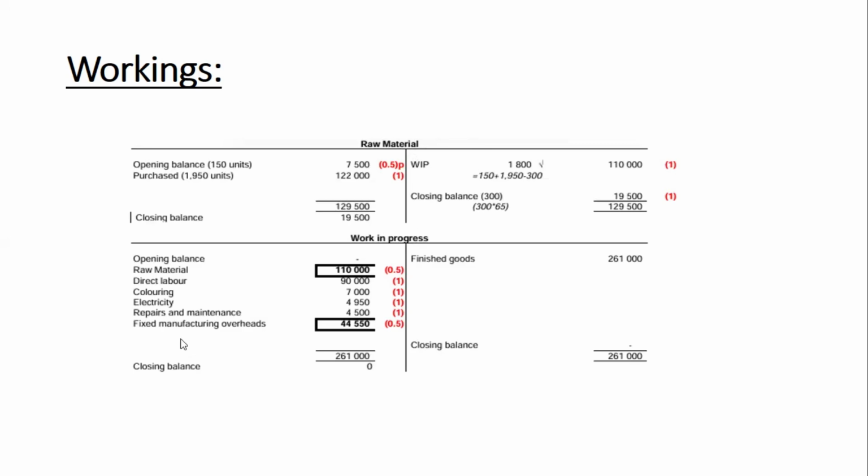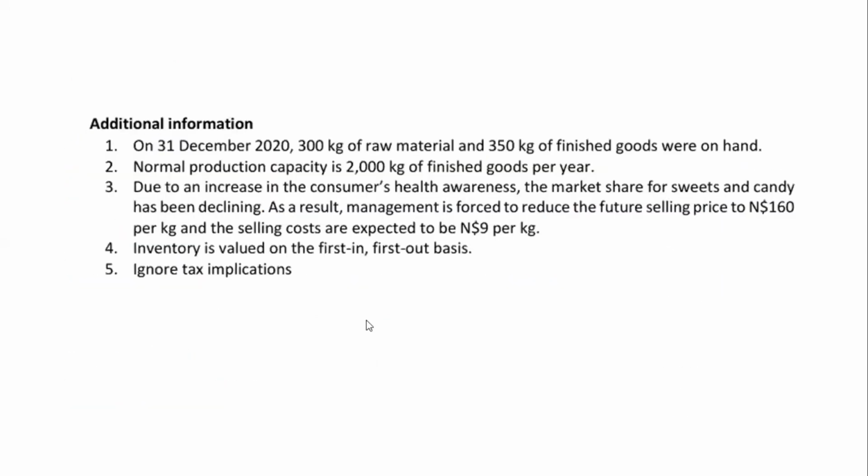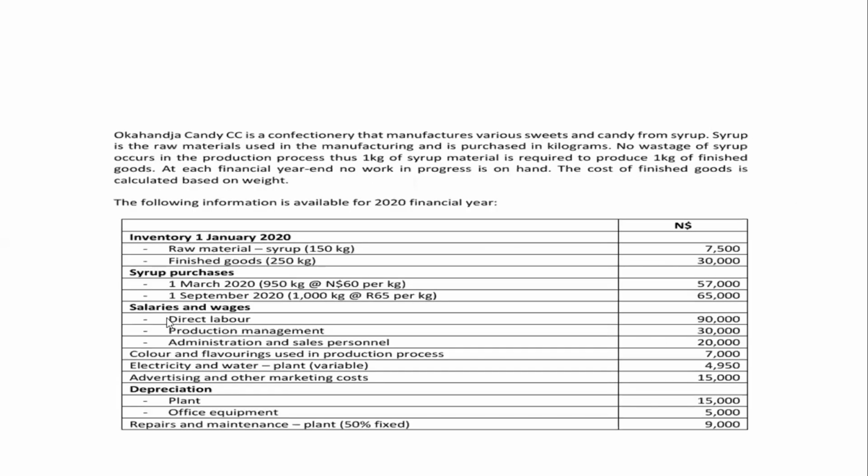Okay, so we have direct labor. We have direct labor 90,000, coloring 7,000, electricity 4,950. Okay, so direct labor is given here straight, just take it the way it is.